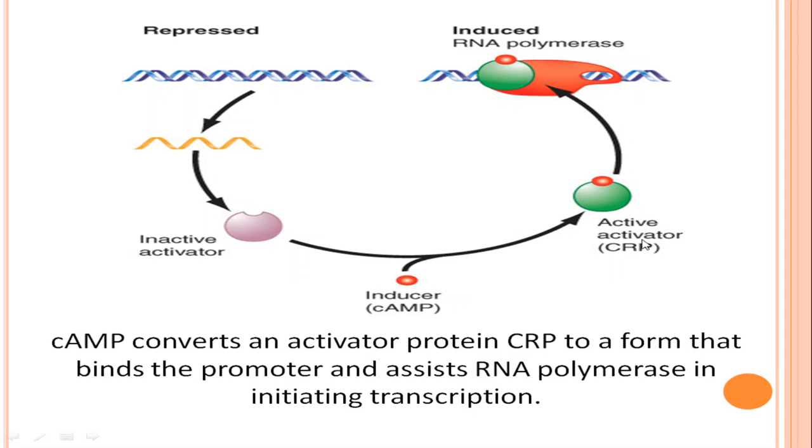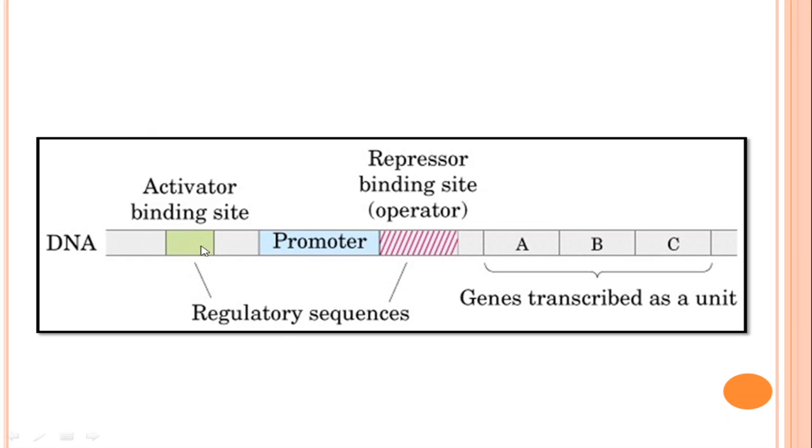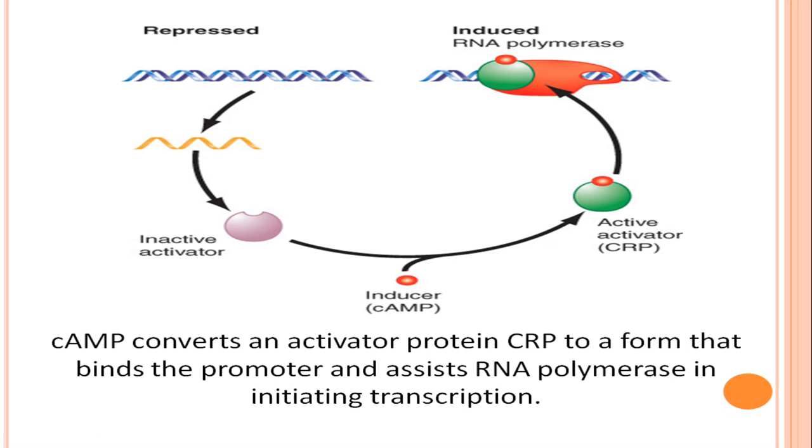This active CRP binds at the activator binding site. The binding of the CAP-cyclic AMP complex at this sequence increases the affinity of RNA polymerase to bind to the promoter. So RNA polymerase quickly binds to the promoter and carries out the transcription of the genes for the metabolism.